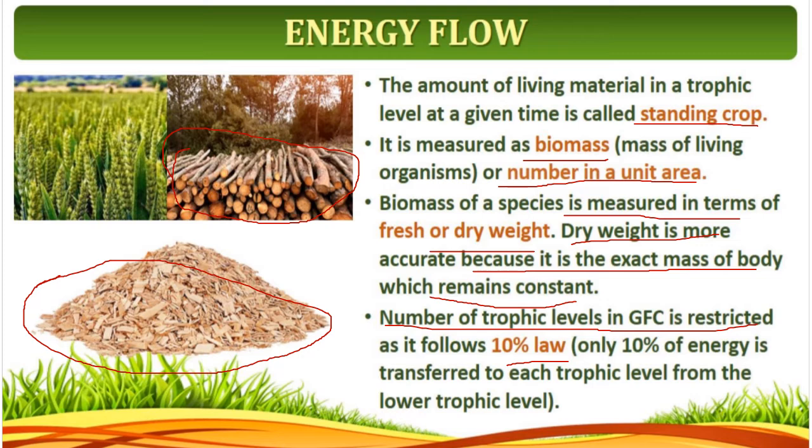When energy flows from one organism to another, only 10% of the energy is transferred from the lower trophic level to the higher trophic level. That is what we call the 10% law.